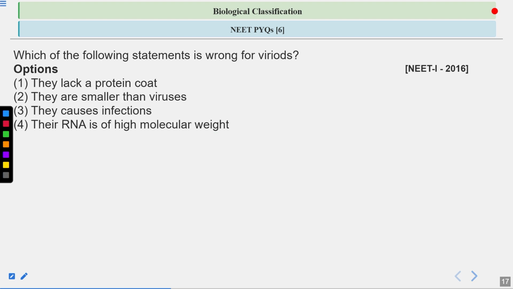Next question, which of the following statements is wrong for the viroids? Means you have to select the false statement here. Regarding viroids, what are the options here? Option number 1 is they lack a protein coat. Next is they are smaller than the viruses. Third is they cause infections. And fourth is the RNA is of high molecular weight. So what will be the correct answer?